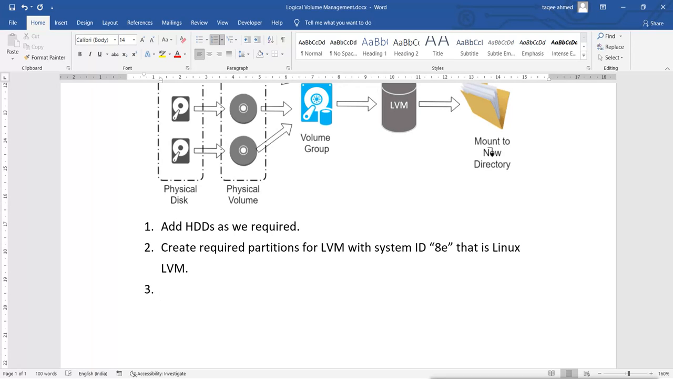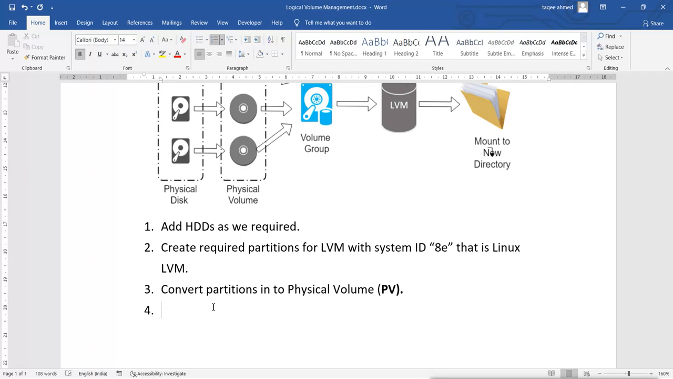After that, we will convert partitions into physical volumes. And physical volumes, that means PV. Now after converting them into PV, we create a volume group.